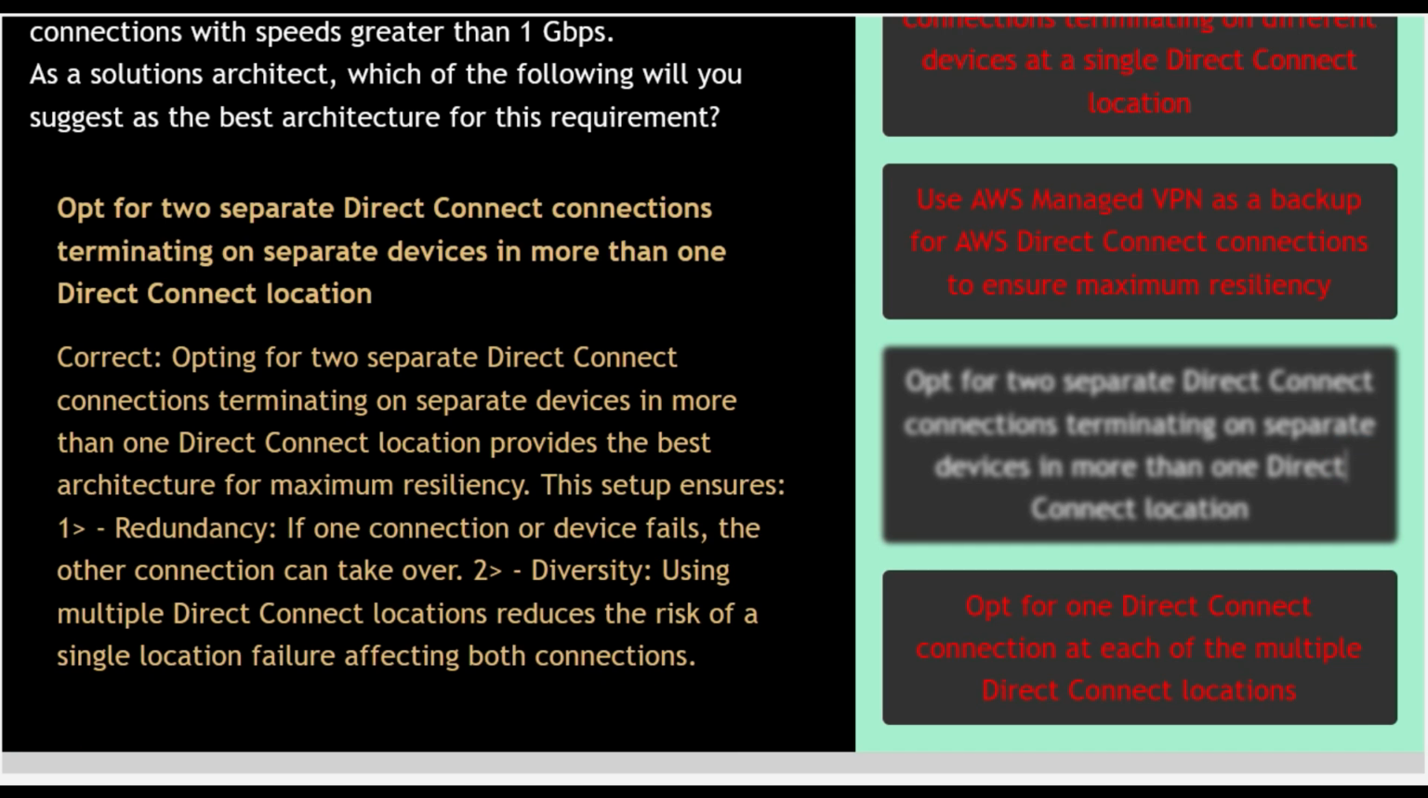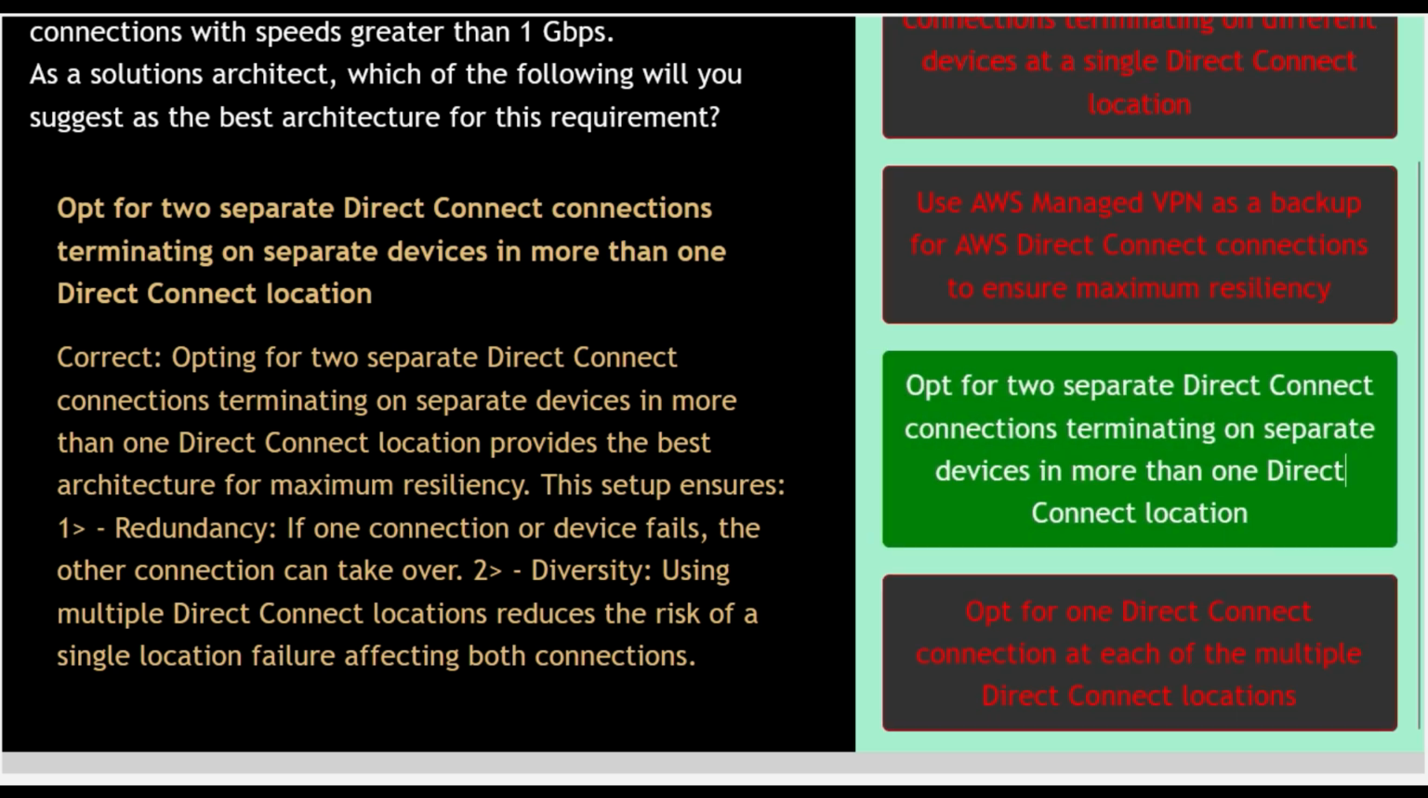Option number 3. Opt for two separate direct connections terminating on separate devices in more than one direct connect location. This option is correct, as opting for two separate direct connect connections terminating on separate devices in more than one direct connect location provides the best architecture for maximum reliability. This setup ensures redundancy. If one connection or device fails, the other connection can take over. And diversity. Using multiple direct connect locations reduces the risk of a single location failure affecting both connections. At the end, option number 3 is the correct answer. Let us go to the next question.